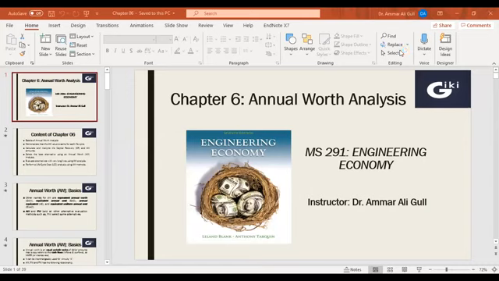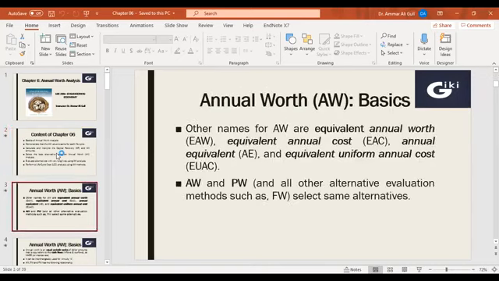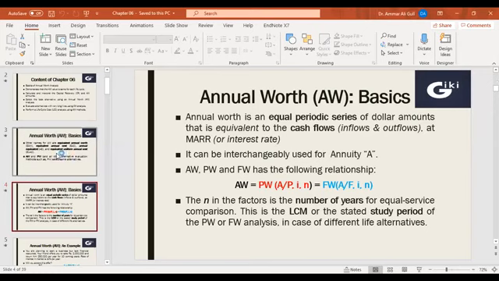As you know, in the previous class we started Chapter 6, that is annual worth analysis, and discussed a few concepts. For example, we discussed a few basics of annual worth analysis, like the different names of annual worth: equivalent annual worth, equivalent annual cost, and equivalent uniform annual cost. And we also discussed the relationship between annual worth, present worth, and future worth. In other words, how to calculate annual worth if we are given present worth or future worth.